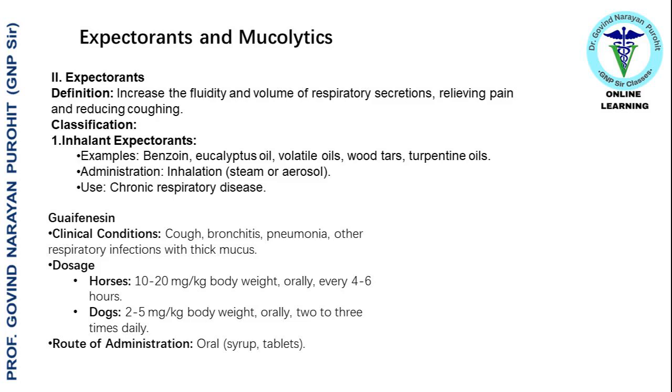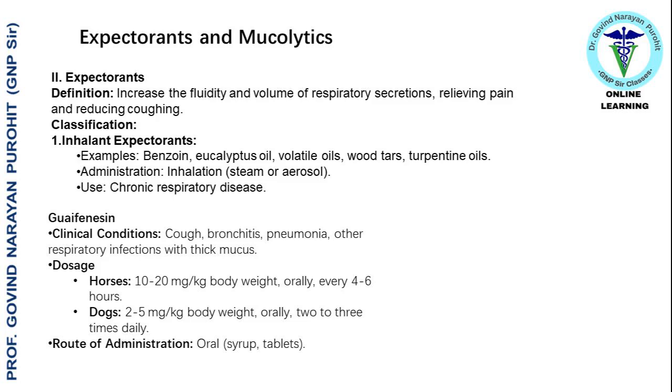Classification: inhalant expectorants. Examples: benzoin, eucalyptus oil, volatile oils, wood tars, turpentine oils. Administration: inhalation, steam or aerosol. Use: chronic respiratory disease. Guaifenesin. Clinical conditions: cough, bronchitis, pneumonia, other respiratory infections with thick mucus.